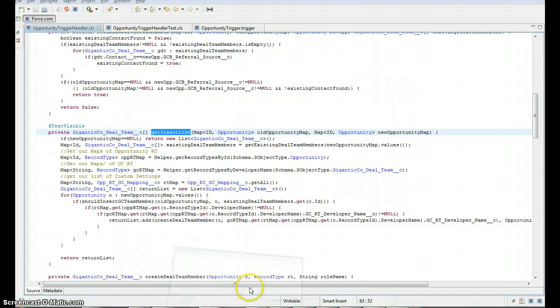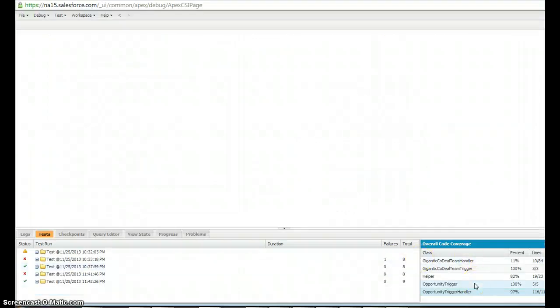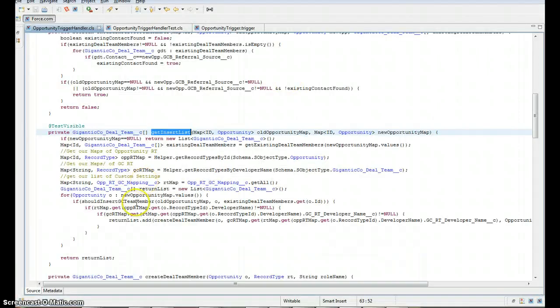And if we look at the code coverage, opportunity trigger and trigger handler are at 97%. So that's it. I'll go ahead and submit this.